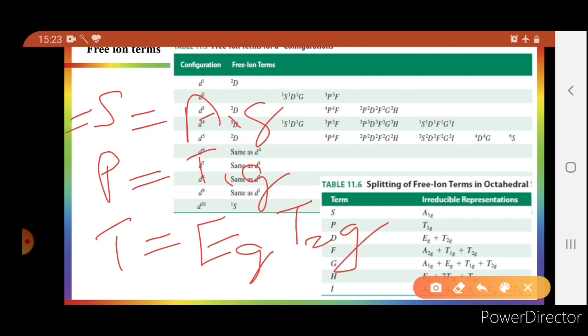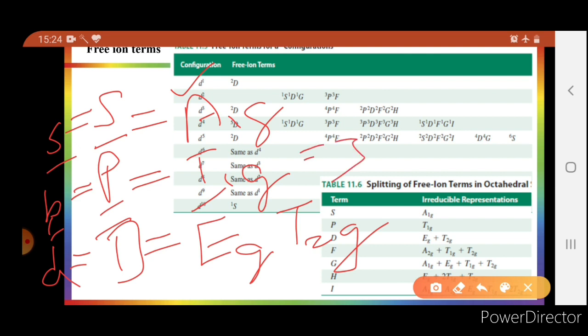These are equivalent to S, P and D because S is singly degenerate, so the term A will also be singly degenerate. Similarly, P is triply degenerate, so T will be triply degenerate. The dimension of T will be 3, and since D is fivefold degenerate, it will be split as E and T: E is doubly degenerate and T is triply degenerate. 2 plus 3 is equal to 5.